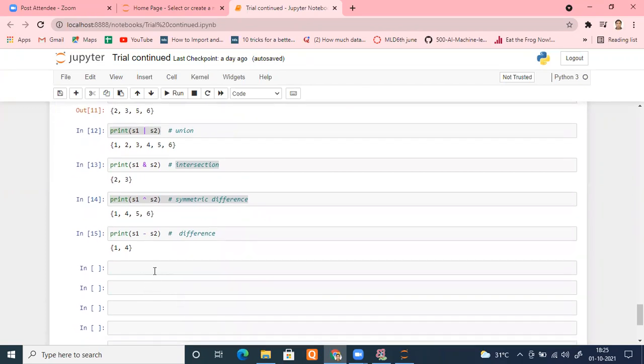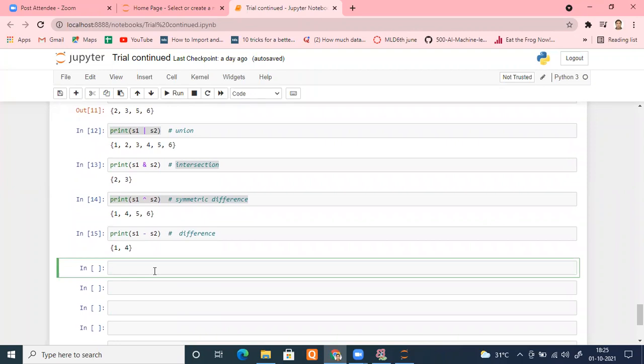Now moving ahead. Now see properly. Suppose I want to check whether my corresponding element is present in the set or not. Then I don't know the index, right? Because index doesn't work here. Everyone knows index doesn't work here because it is an unordered collection. So how can I do it? The same way we were doing in the list or the tuple, easily we can do that, by using the in statement.